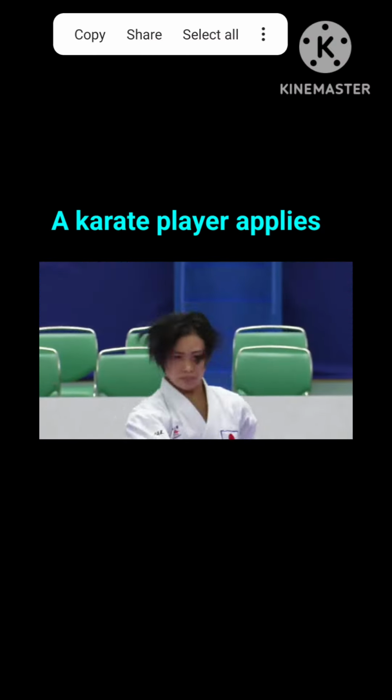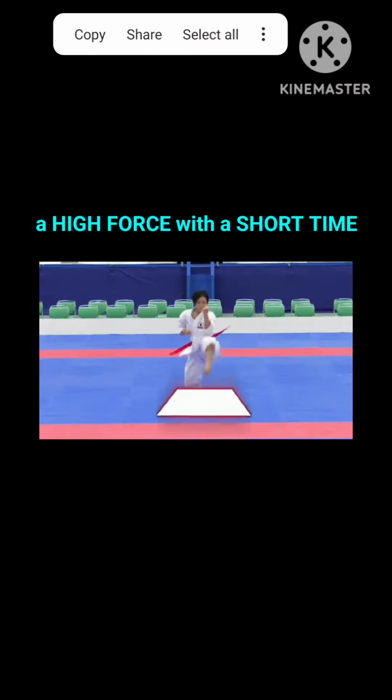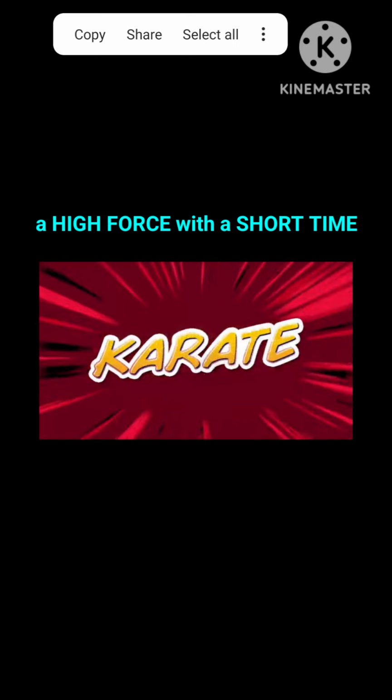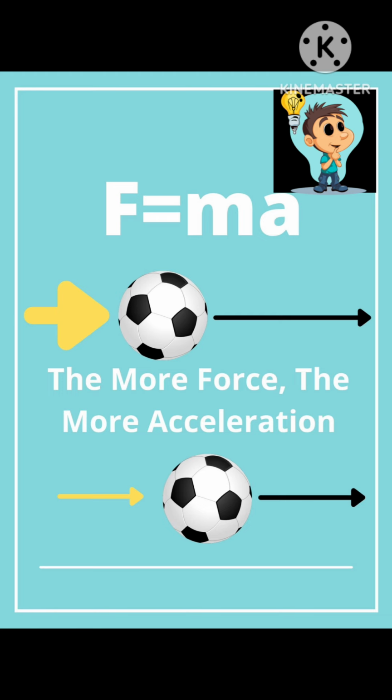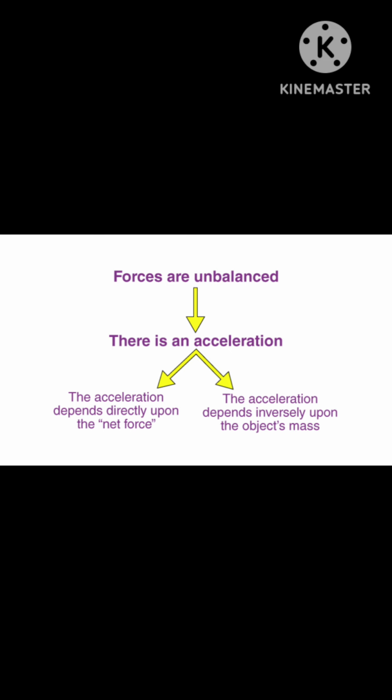Newton's second law of motion can also be stated as: the net force acting on an object is directly proportional to the rate of change of momentum. Newton's second law of motion is called the real law of motion because the first and the third laws can be proved using it. Hope you understand it well.